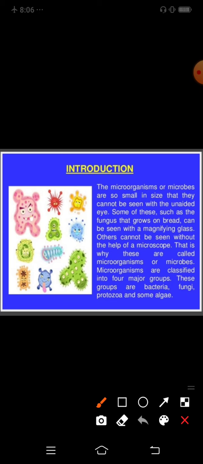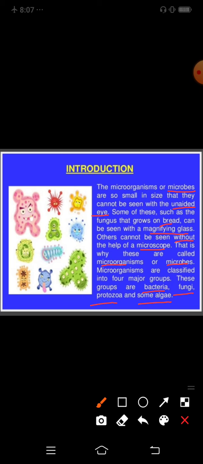The microorganisms or microbes are so small in size that they can't be seen with the unaided eye. Some of these, such as the fungus that grows on bread, can be seen with a magnifying glass. Others can't be seen without the help of a microscope. That is why these are called microorganisms or microbes. Microorganisms are classified into four major groups. These groups are bacteria, fungi, protozoa and some algae.